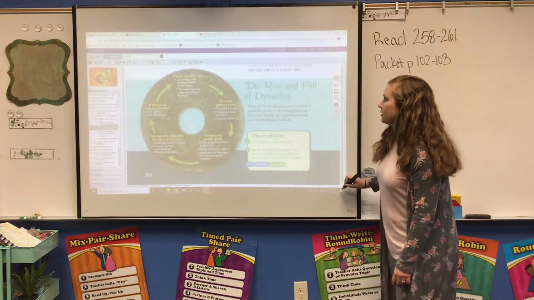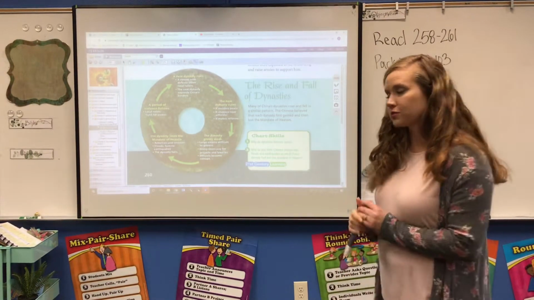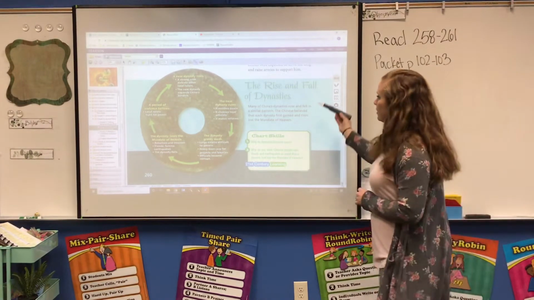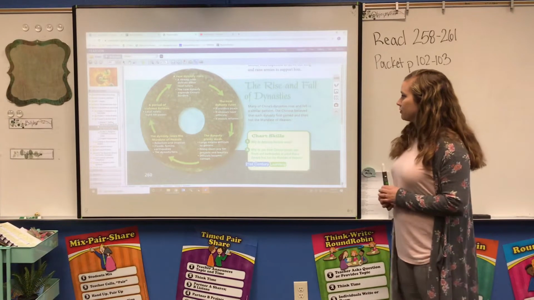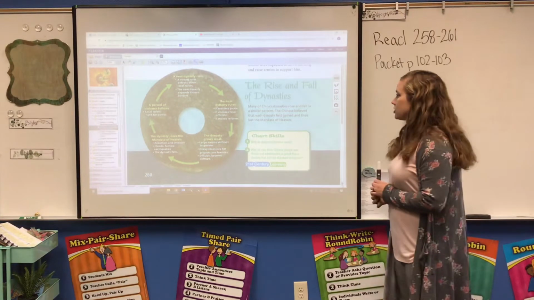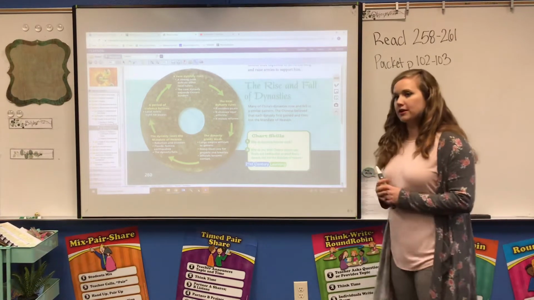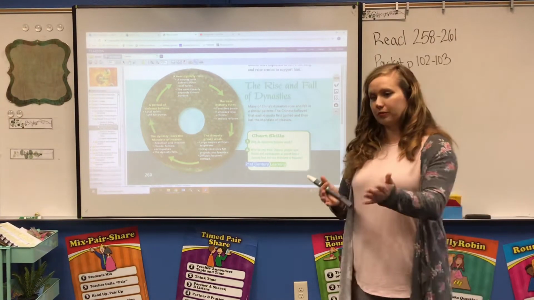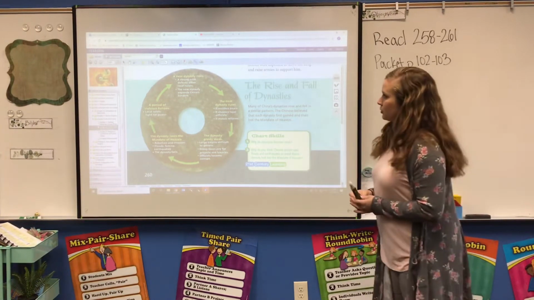And down here, this cycle helps us to understand how the different rulers were coming into power. So we see the rise and fall of dynasties. Many of China's dynasties rose and fell in a similar pattern. The Chinese believed that each dynasty first gained and then lost the Mandate of Heaven. So while they were reigning, they've got the Mandate of Heaven, but then they would lose it and another dynasty would come to rule.